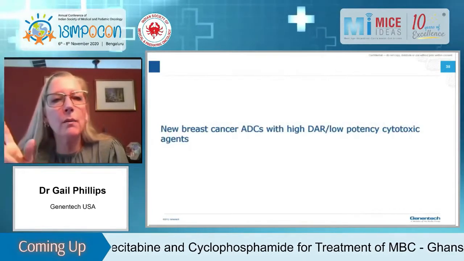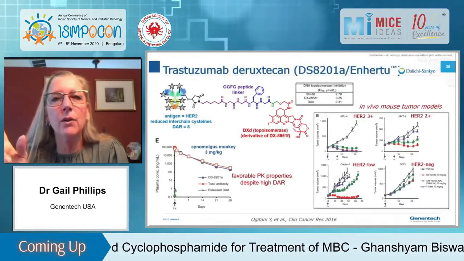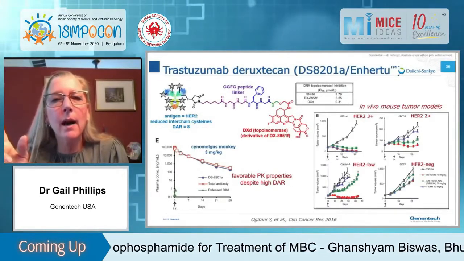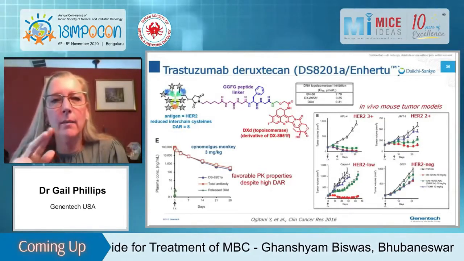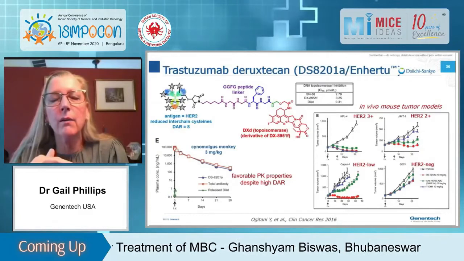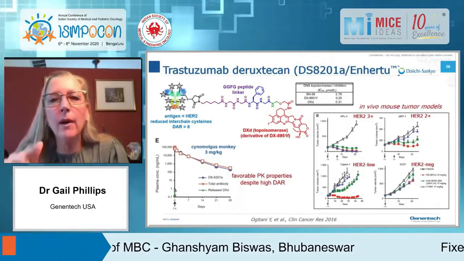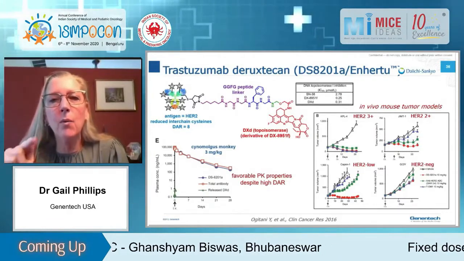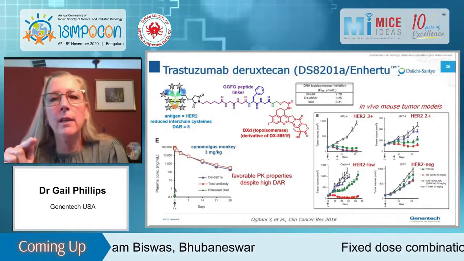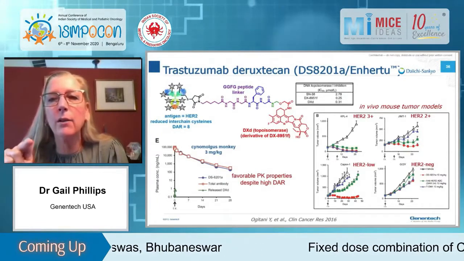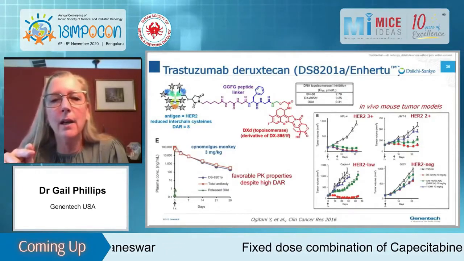Okay, just two more examples of the newer ADCs that I think people are really excited about. One, of course, is trastuzumab deruxtecan. This is an ADC that has a 4 amino acid linker in contrast to the 2 amino acid linkers that are on valsat mmae. It's got a topoisomerase 1 inhibitor. These topo 1 inhibitors are much, much less potent than the tubulin binders or calicheamycin. And so therefore they can actually load up the drugs to get a DAR of 8.